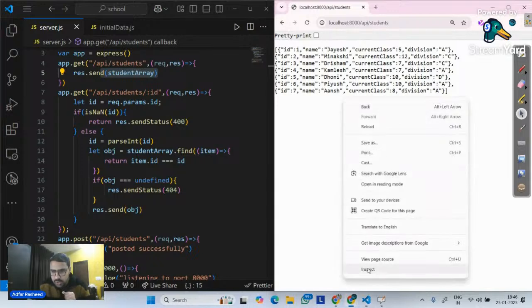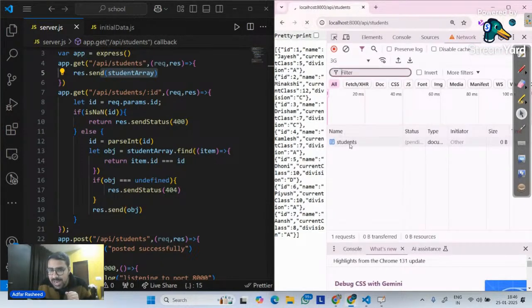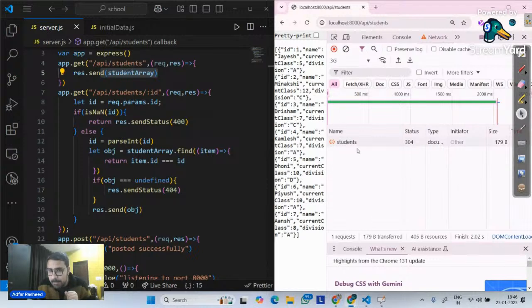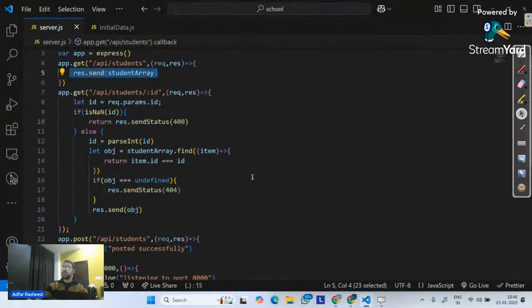Because we know if we talk about browsers, by default, whenever we make a request on that particular API, it is nothing but actually a GET request. So since I am performing a GET request, it will display me student ID. Now the real question that we have over here is, will I be able to make a post request once I type my URL in the URL bar? The answer is no. Browsers in the URL actually perform GET request always.